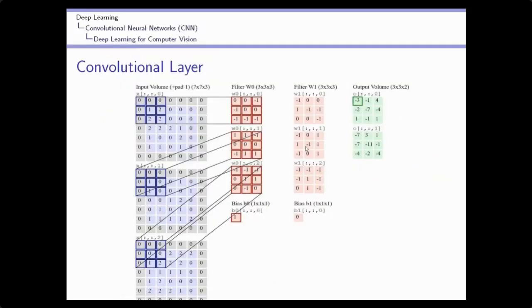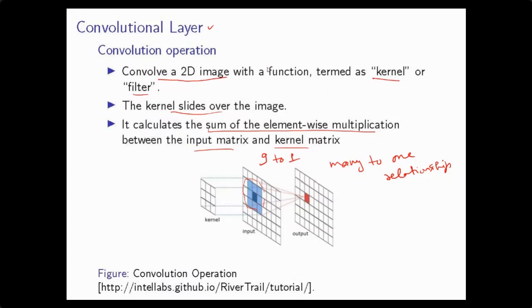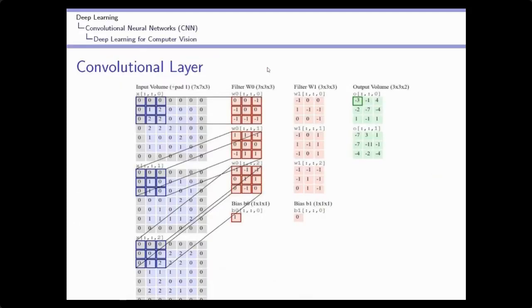Now, till now I have explained the convolution layer on a single channel input image. If I have a simple two-dimensional image of size n by n, and I convolve it with a small filter of size f by f, then I get an output of size (n plus 2p minus f) divided by s, plus 1. Now what will happen if I am using a color image? How is this operation performed?